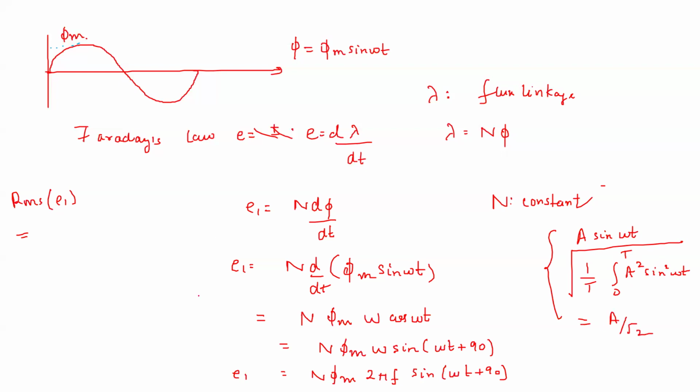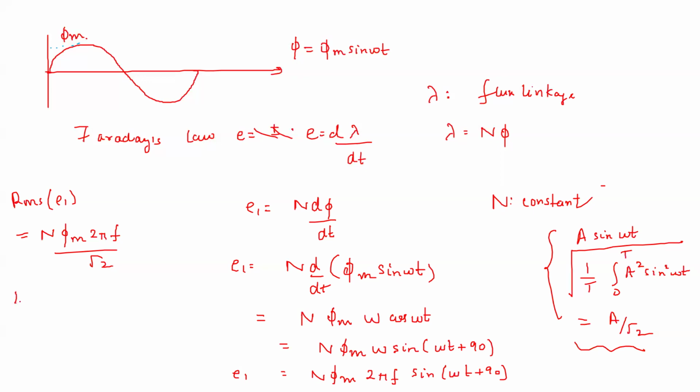So here the RMS value will be A by root 2, where I have just taken this N phi m 2 pi f as the A in this case.